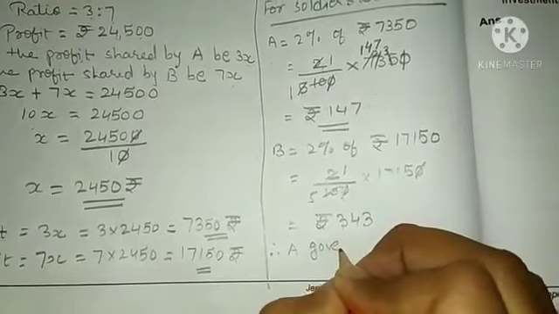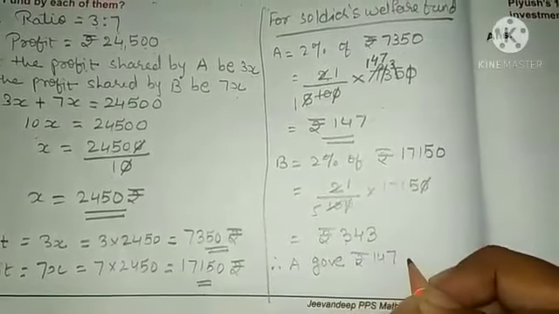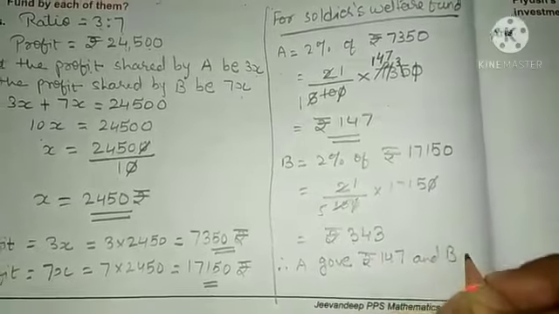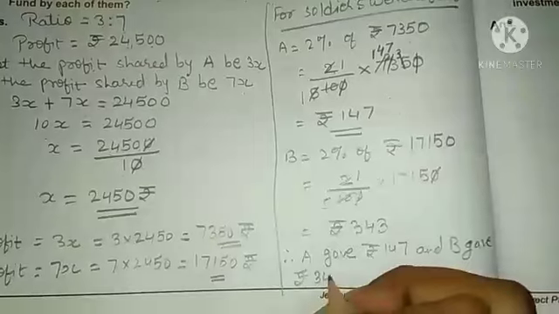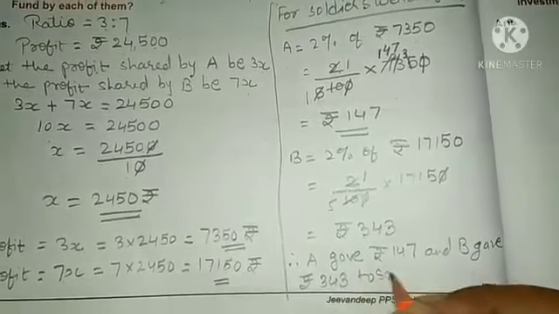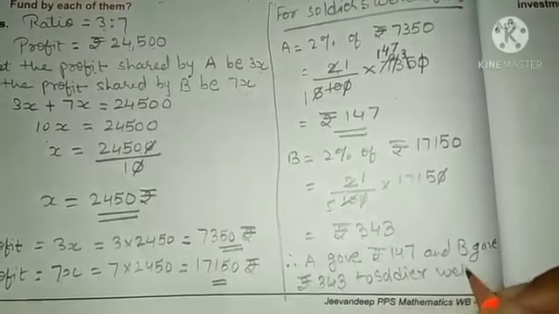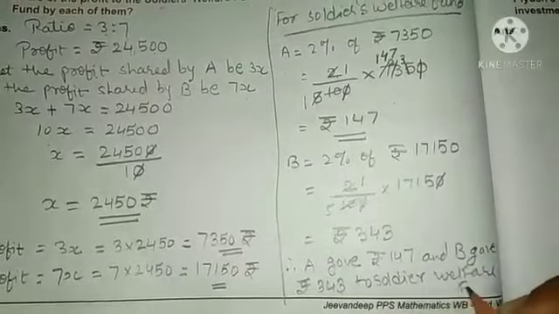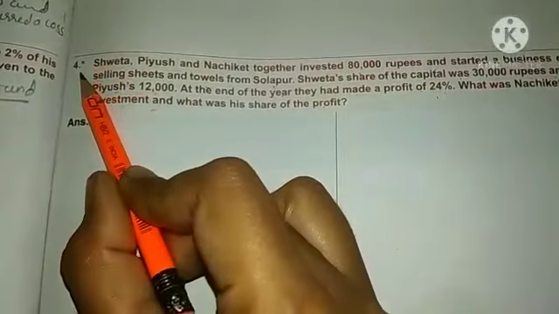A gave rupees 147 and B gave rupees 343. To whom? To soldier welfare fund. Clear? And question number 4.